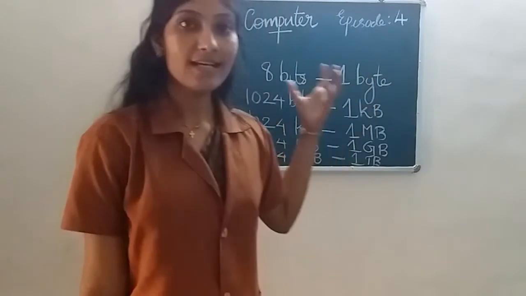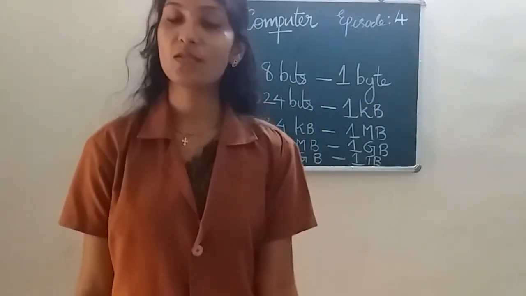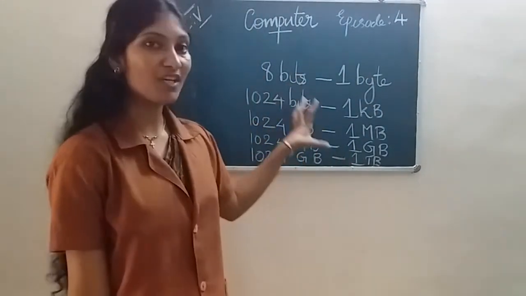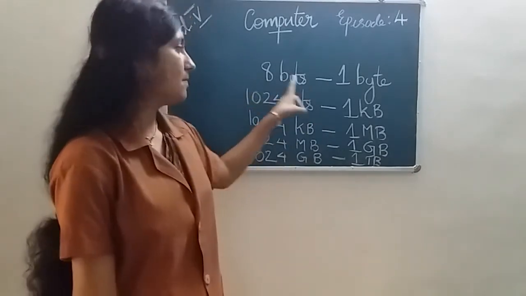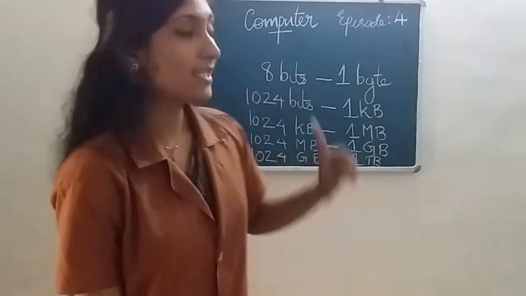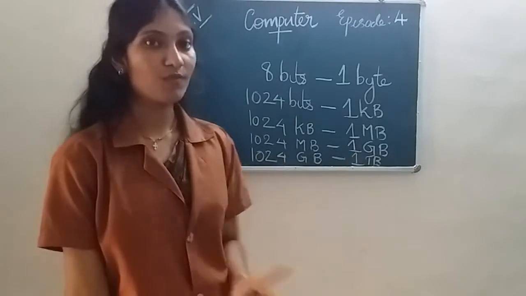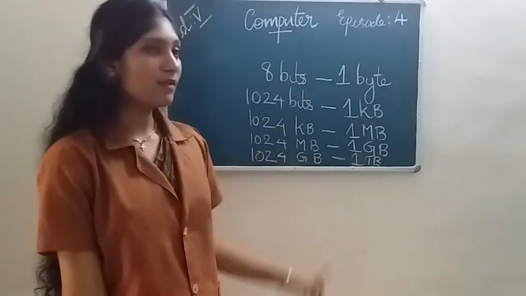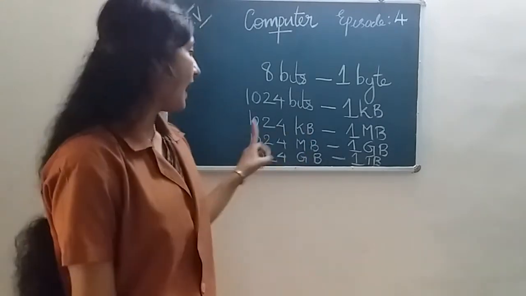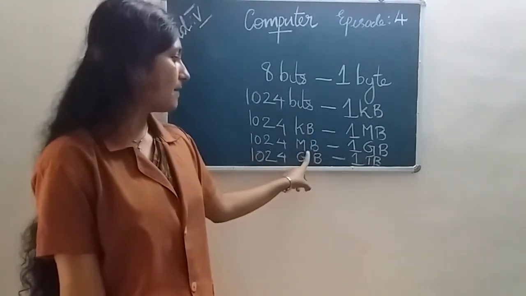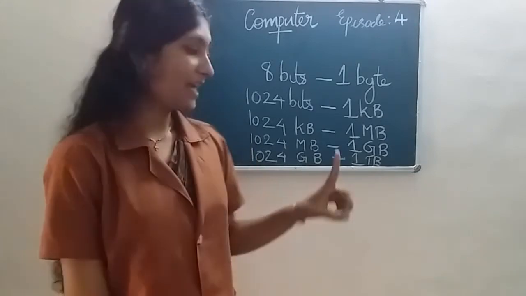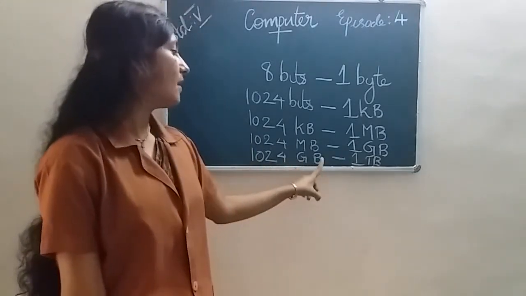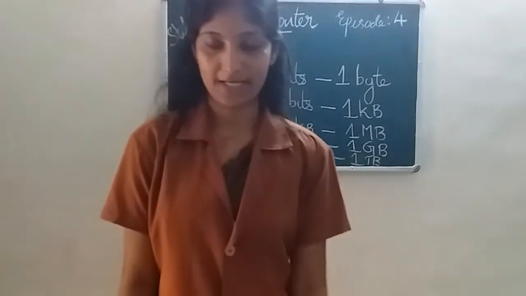So these are the capacities. Capacities of what? Storage devices or measuring units. So 8 bits form 1 byte, 1024 bytes form 1 kilobyte, 1024 kilobytes form 1 megabyte, 1024 megabytes or MB form 1 GB gigabyte, and 1024 gigabytes form 1 terabyte.